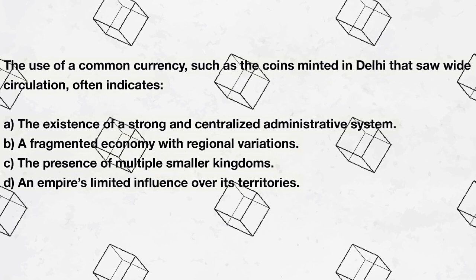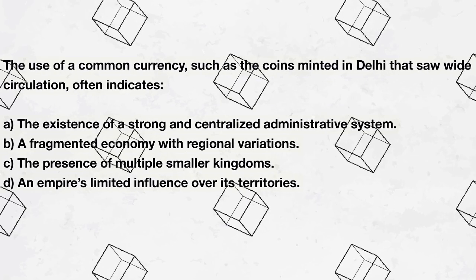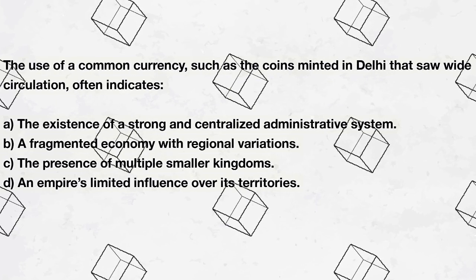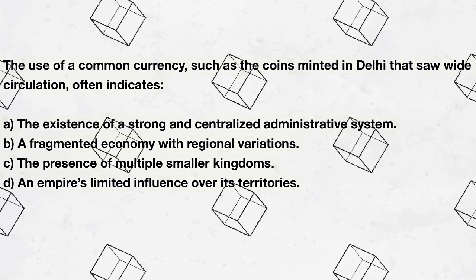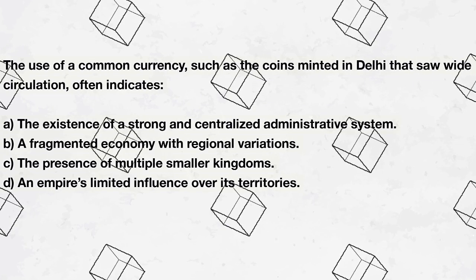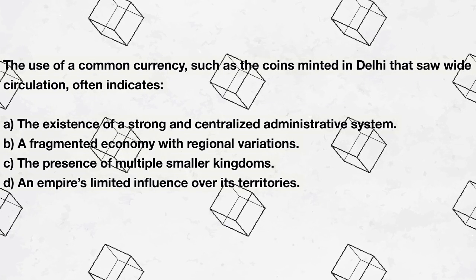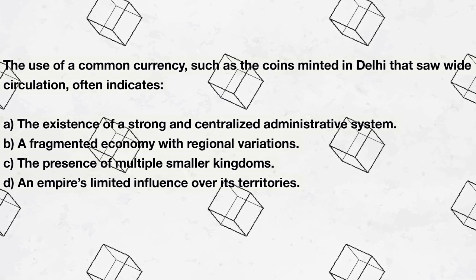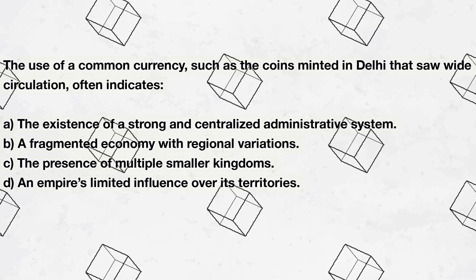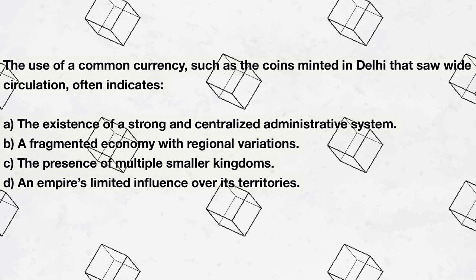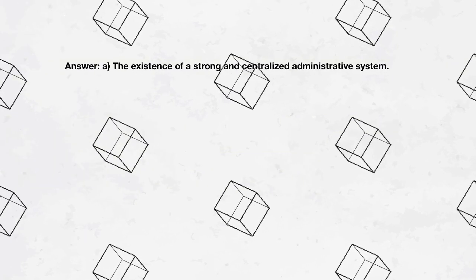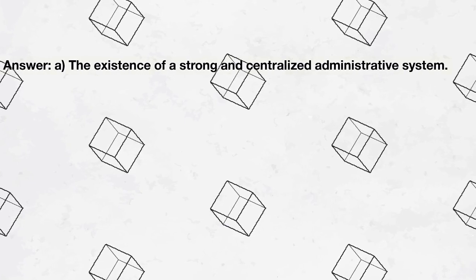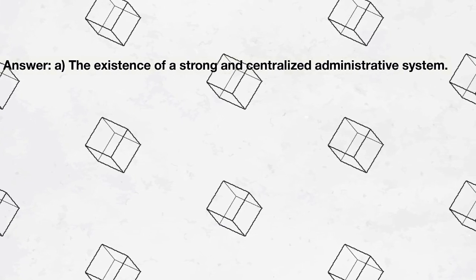The use of a common currency, such as the coins minted in Delhi that saw wide circulation, often indicates A. The existence of a strong and centralized administrative system. B. A fragmented economy with regional variations. C. The presence of multiple smaller kingdoms. D. An empire's limited influence over its territories. Answer: A. The existence of a strong and centralized administrative system.